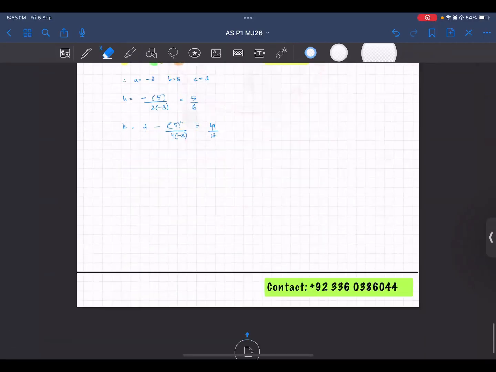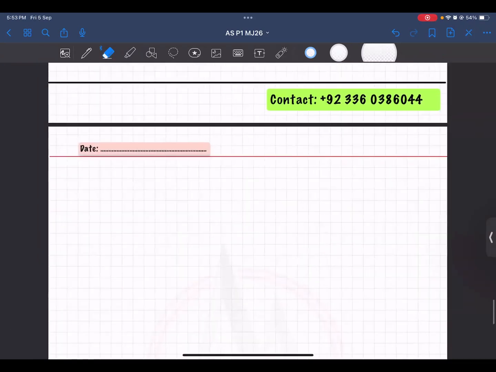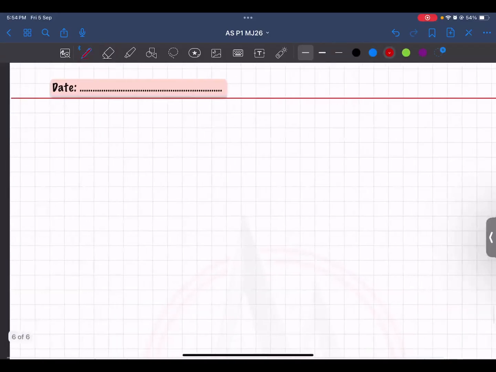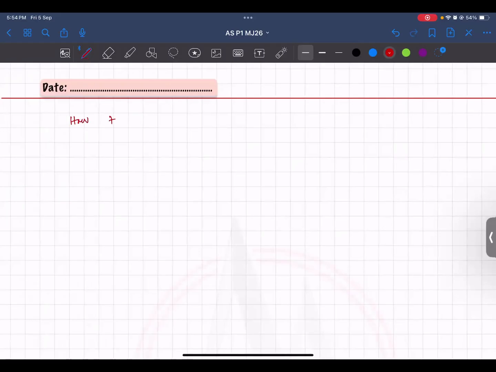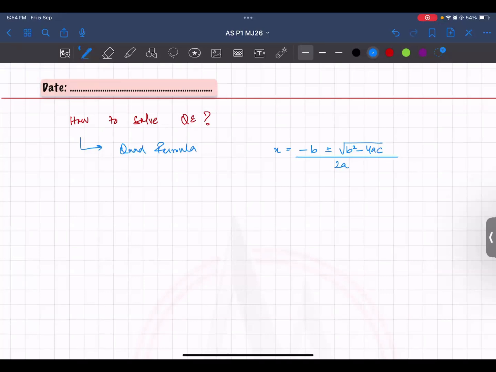Okay, so we have done this. Now we move on with the quadratics chapter. We should also know how to solve a quadratic equation, and we know we can solve it using the quadratic formula, which everyone knows about, minus b plus minus under root b square minus 4ac upon 2a. And we have the factorized form. We can solve it in 3 ways.